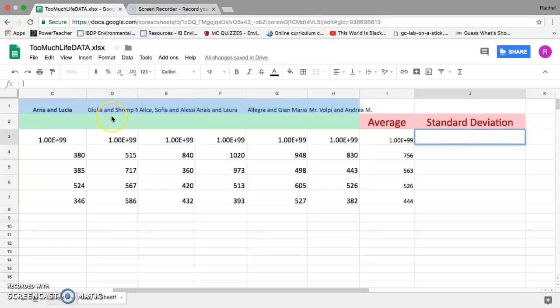Really all the values are the same, so they shouldn't be varying around the mean at all. But we're going to click the equal sign. Remember, anytime we're entering a function, we have to click the equal sign. And then we're going to go with STDEV, so that's just standard deviation.